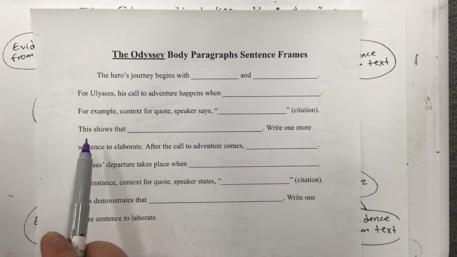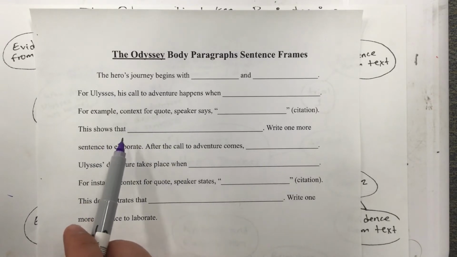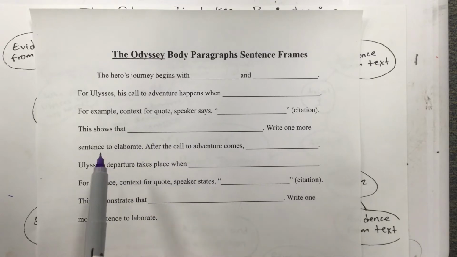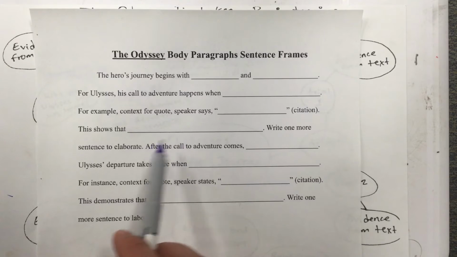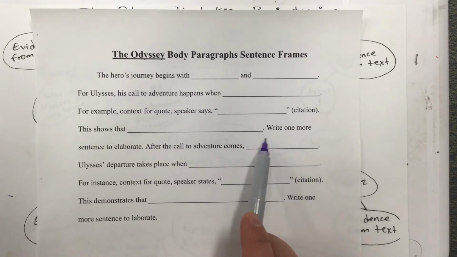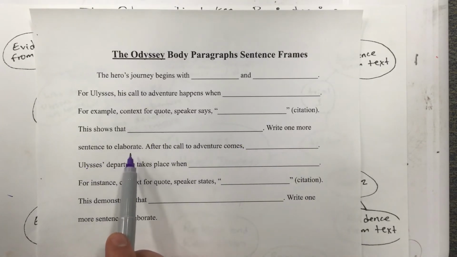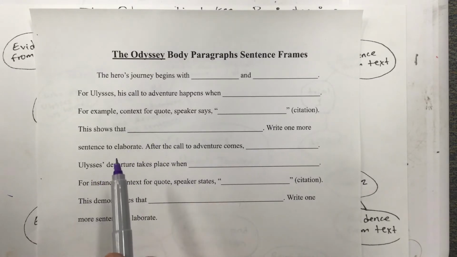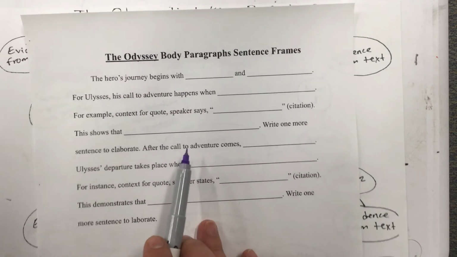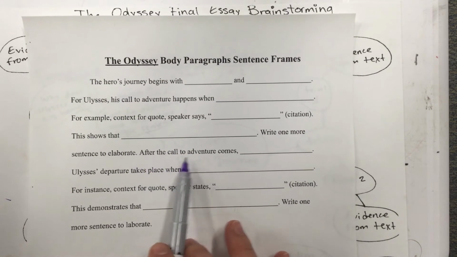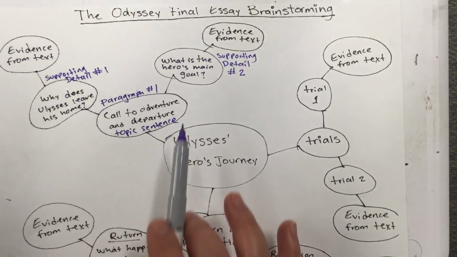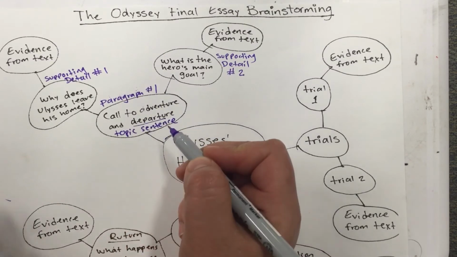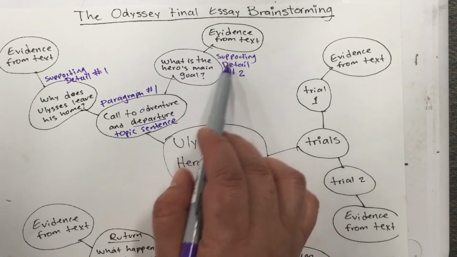After that, you have to explain what the quote means. What does it mean? You're not just restating the quote again. You tell me what it means. So this shows that, and you explain, and you have to write one more sentence to elaborate. So write another sentence to explain the quote. You have to write 2 of them. And then you move on to the next sentence when you finish. So after the call to adventure comes, and then you look at your bubble map, after the call to adventure comes departure. That'll be supporting detail number 2.